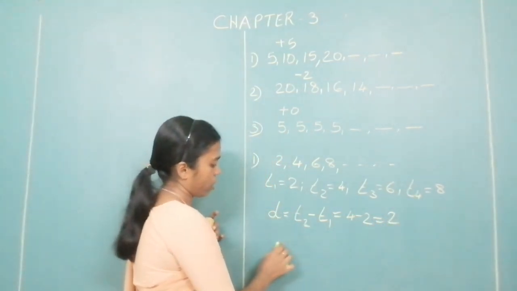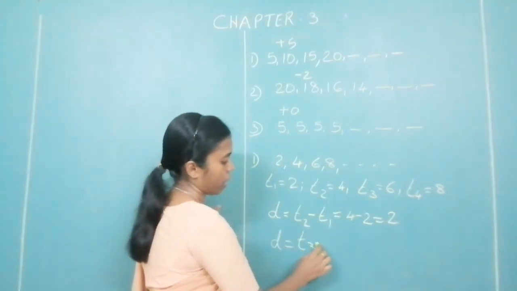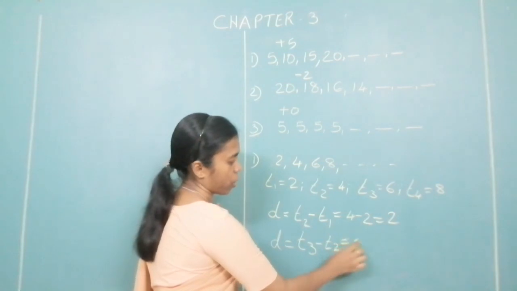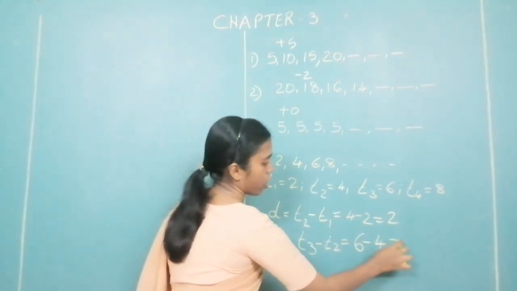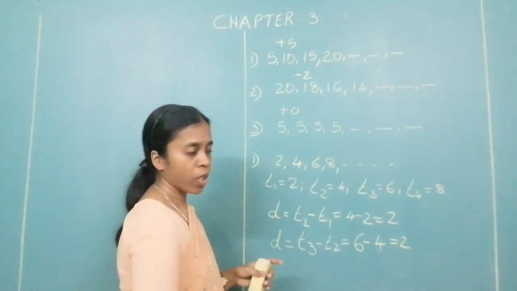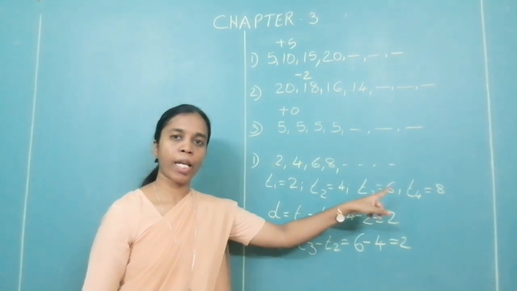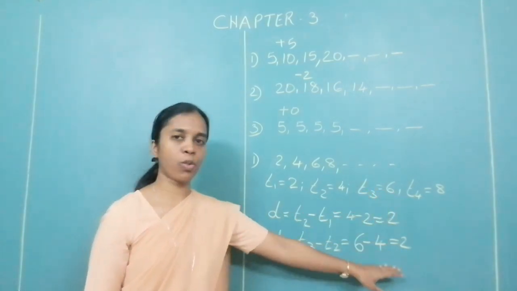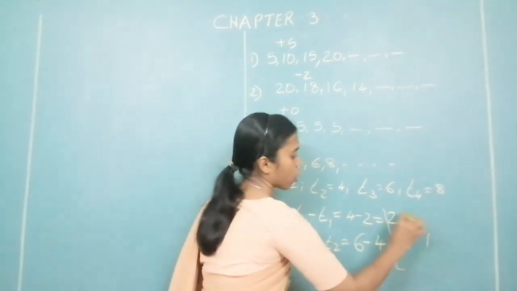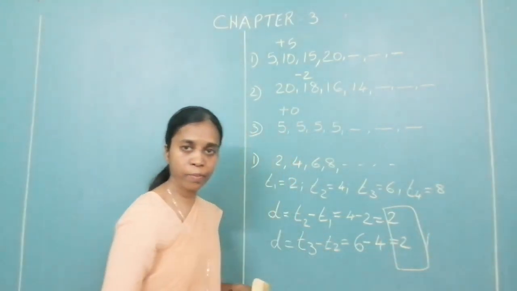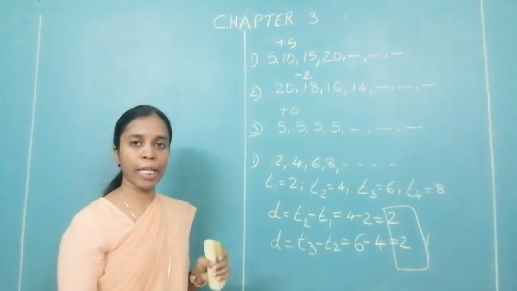Check the next one. The D is equal to T3 minus T2. What is your T3? 6 minus 4 equal to 2. Similarly, you have T4 minus T3, 8 minus 6 equal to 2. So you can see that the common difference is constant throughout. Therefore, we can say this is an AP.